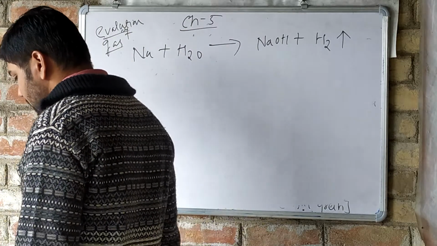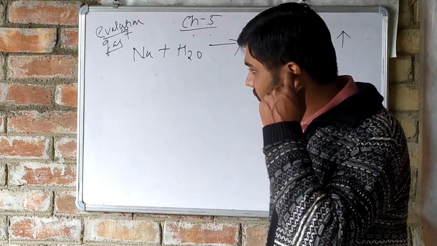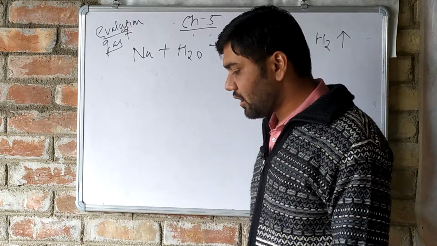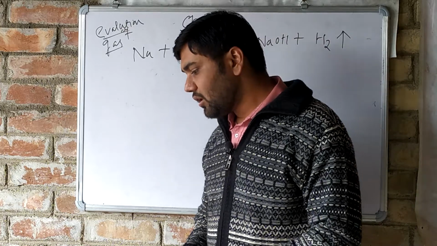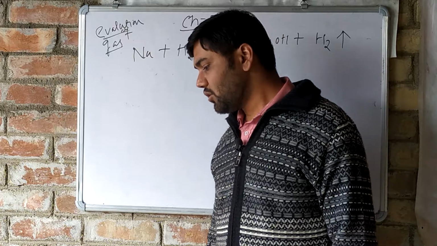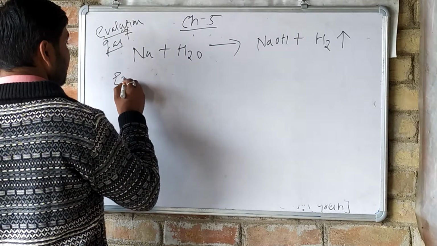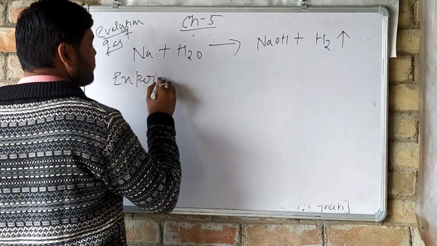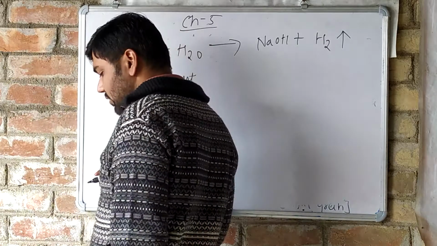Like that only, ammonium chloride on treating with slaked lime will give calcium chloride, and ammonia gas is evolved out. All these examples are given in your book. So you have to study from your book also to understand it more clearly. Next we have to study an experiment which is given in the book.